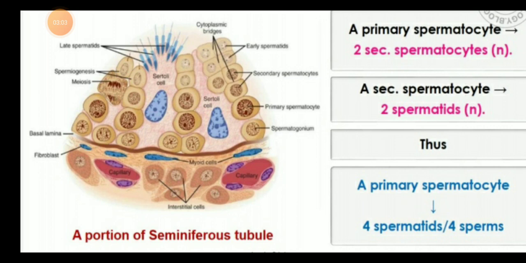After that, the spermatogonia changes into the primary spermatocyte, and the primary spermatocyte then changes into secondary spermatocytes, and ultimately it gives rise to two spermatids, and thus the primary spermatocyte forms four spermatids. Children, this is a portion of the seminiferous tubules in which you can easily understand the process of spermatogenesis.